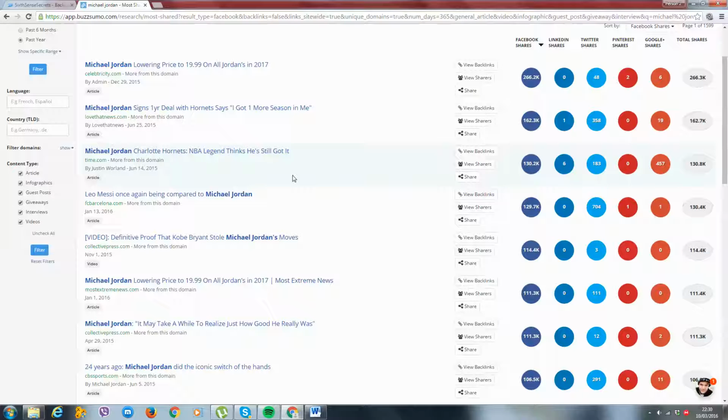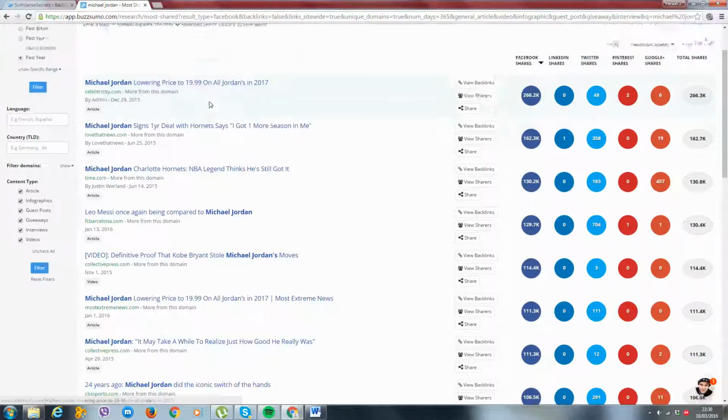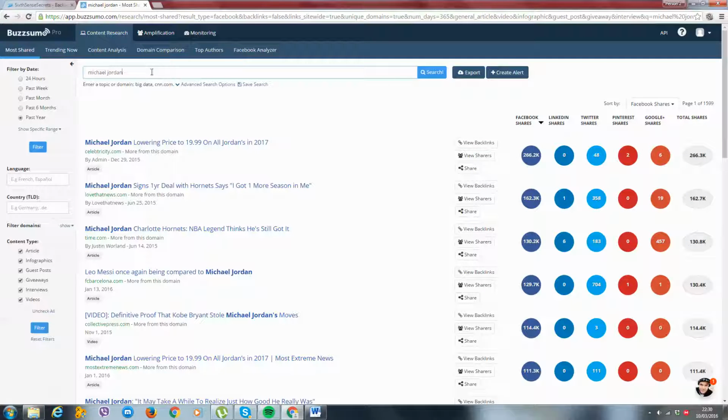It doesn't mean anything anymore. So you want content which is, you could say, evergreen, or lasts for a very long time. This one here, Michael Jordan lowering price to 19.99 on all Jordans in 2017. That's a year away from now, so we could be running this till December 31st of this year. So that's the perfect article there, and let's move on.